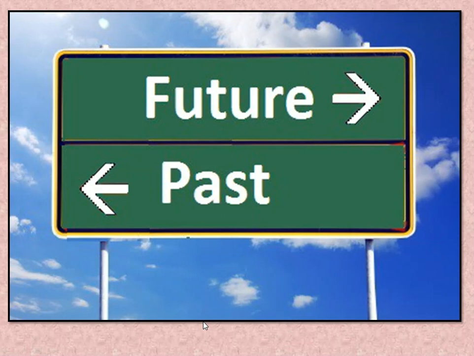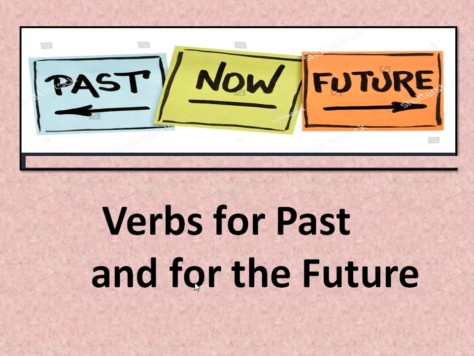But as usual, before we start our lesson, we are going to revise the related lessons to today's lesson. Bismillah, let's start. Our lesson today, verbs for the past and the future. Of course, here we are now, but we have some actions that happened in the past and we remember them, and we have things in the future we don't know when will it happen. Will they happen? Allah subhanahu wa ta'ala a'lam.